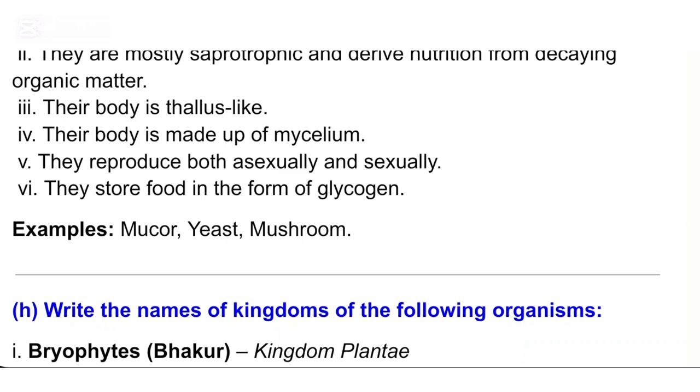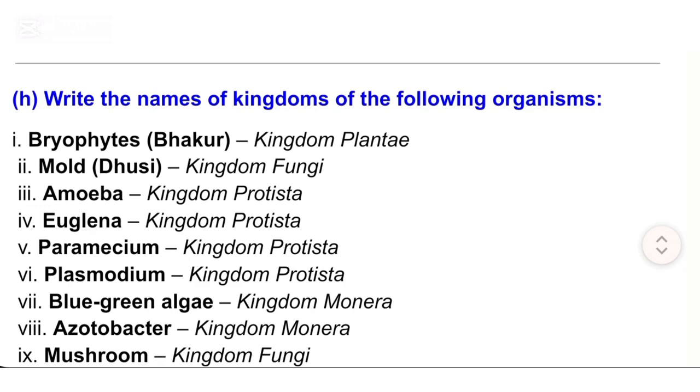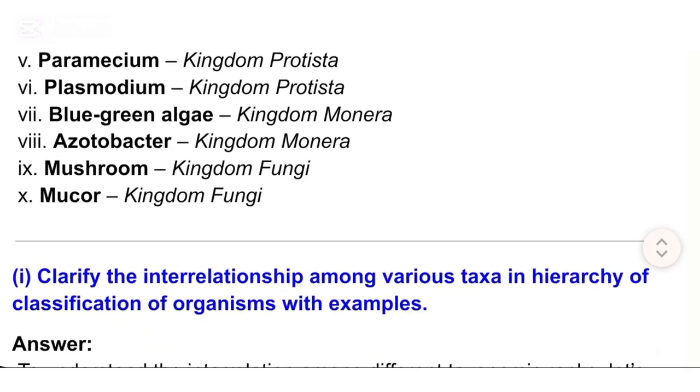H. Write the names of kingdoms of the following organisms. I. Bryophytes, Kingdom Plantae. II. Mold, Kingdom Fungi. III. Amoeba, Kingdom Protista. IV. Euglena, Kingdom Protista. V. Paramecium, Kingdom Protista. VI. Plasmodium, Kingdom Protista. VII. Blue-green algae, Kingdom Monera. VIII. Azotobacter, Kingdom Monera. IX. Mushroom, Kingdom Fungi.